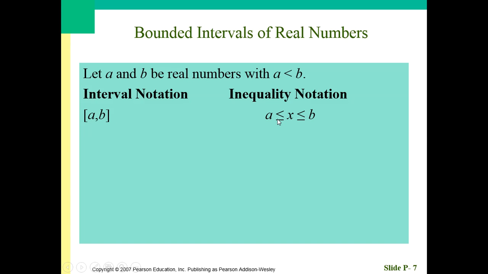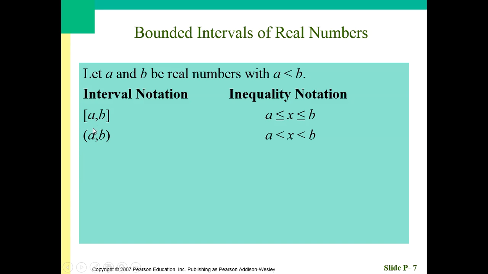Now, because it's closed at a, there's a squashed equal sign. I'm going to put a bracket right there, a nice square bracket. And you can see it's also closed at b. I put a nice little square bracket there. No squashed equal signs means it's open at a and at b, so I'm going to use open parentheses.